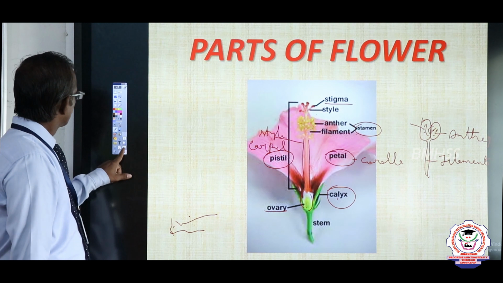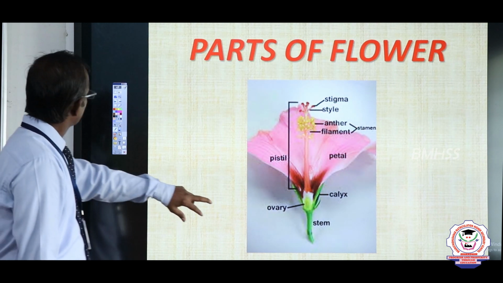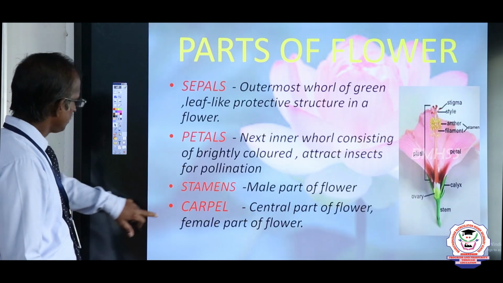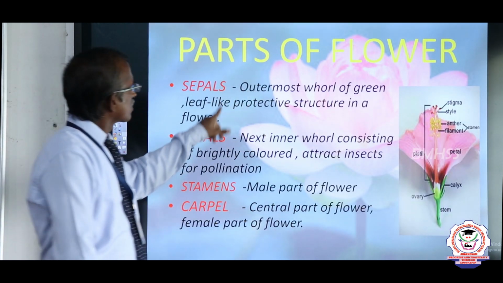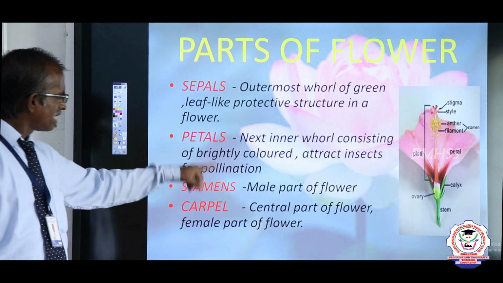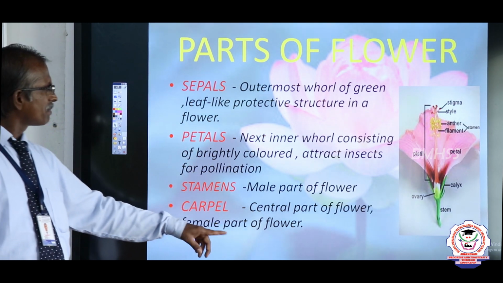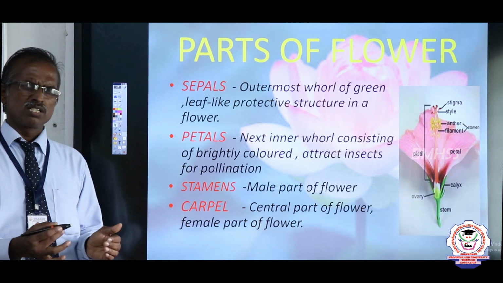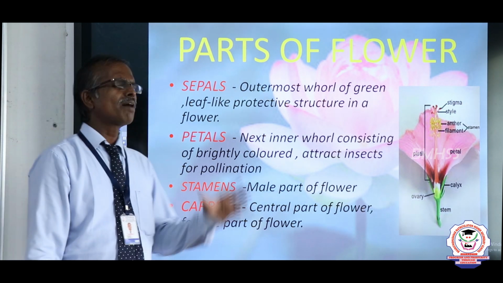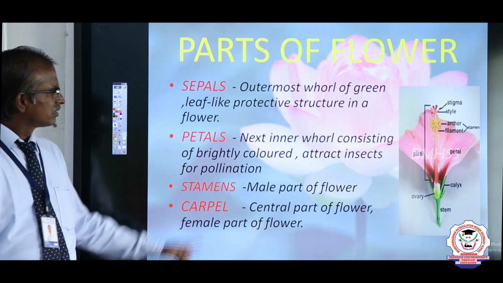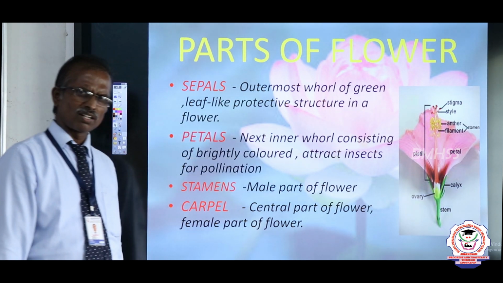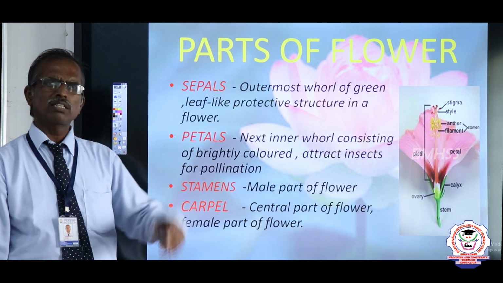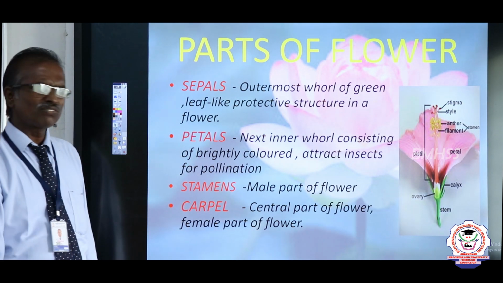If a flower bears all these parts, sepals, petals, stamen and carpels, it is called a complete flower. Hibiscus is a complete flower. If one or two are absent, that flower is known as an incomplete flower.